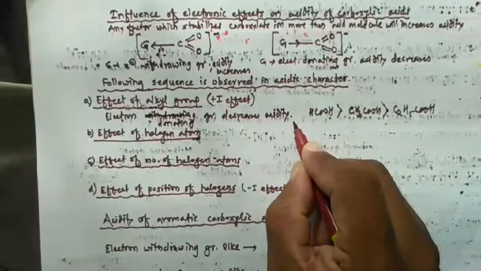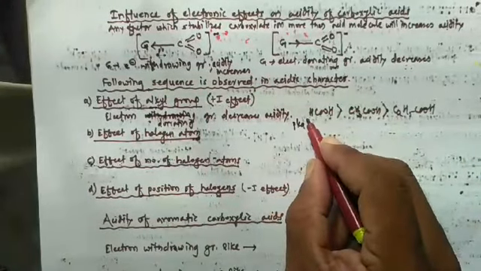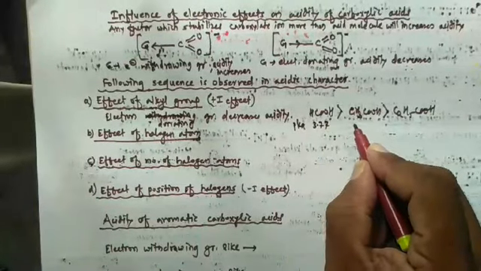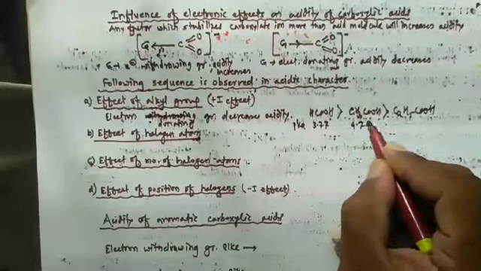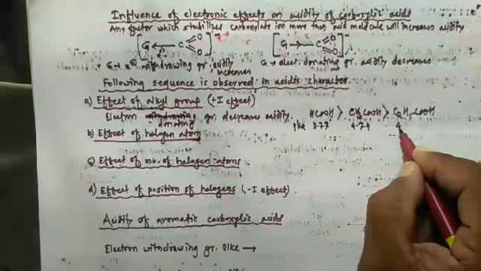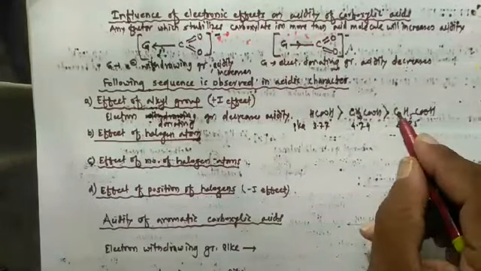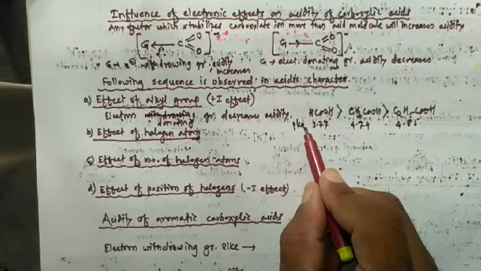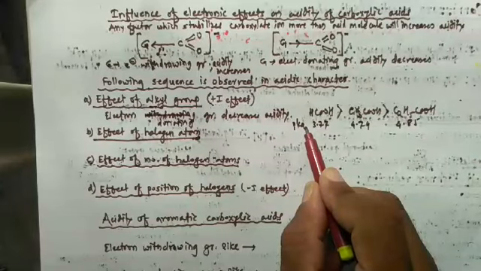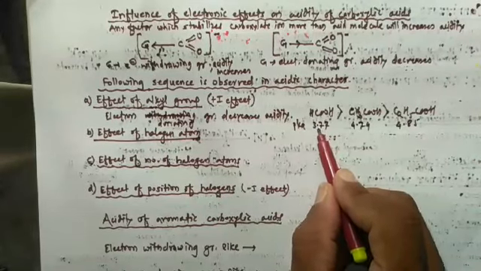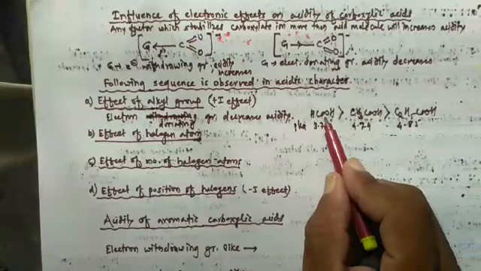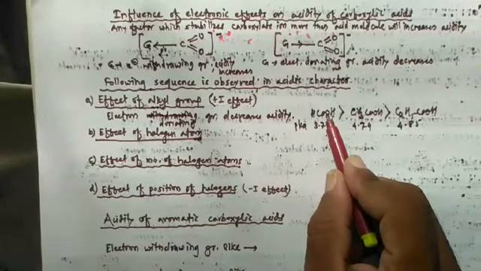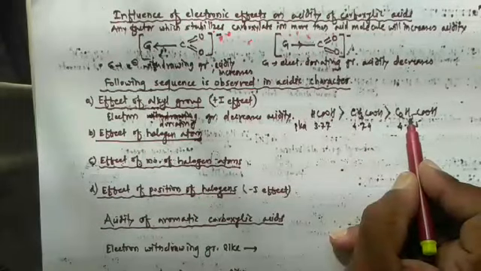So the pK value of formic acid is 3.77, here 4.74, here 4.85. In the 11th standard you studied that the lower the pK value, the stronger is the acid. So among these three, formic acid has the lowest pK value, that's why it is stronger as compared to these two.